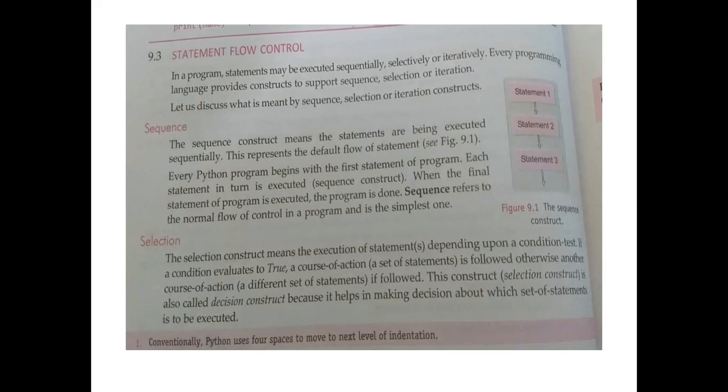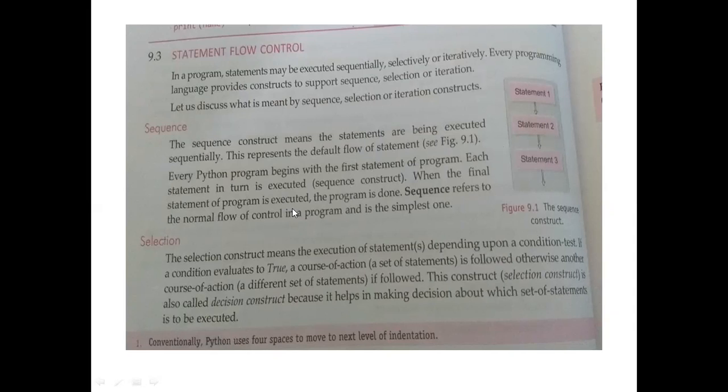Every Python program begins with the first statement of the program. Each statement in turn is executed. When the final statement of the program is executed, the program is done. Sequence refers to the normal flow of control in a program, and it is the simplest one. Suppose statement one, statement two, and statement three are in a program. Then the first statement will be executed, then the next statement, and then the last statement.